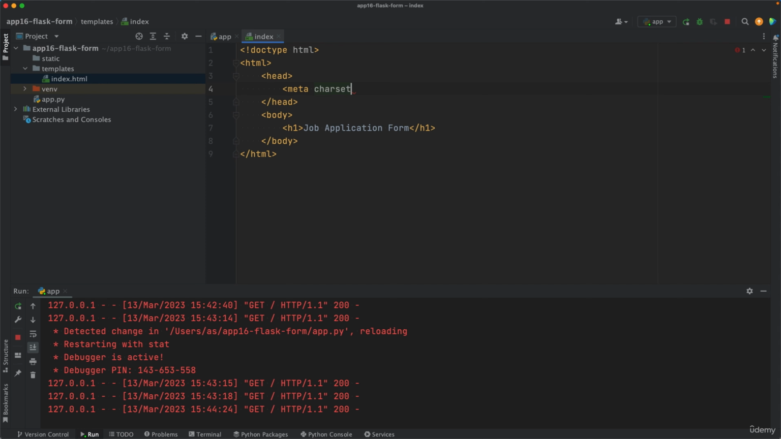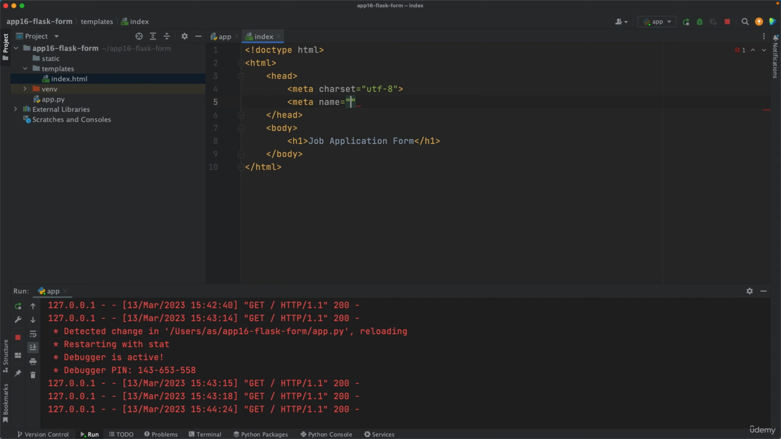You want to specify the character set as UTF-8 and close that meta tag. And you need another meta tag here, which specifies the viewing options of your app, such as the parameters of the width, initial scale, set it to 1, shrink-to-fit equals no, and then close that meta tag. So this makes sure that your app will work well in many browsers.